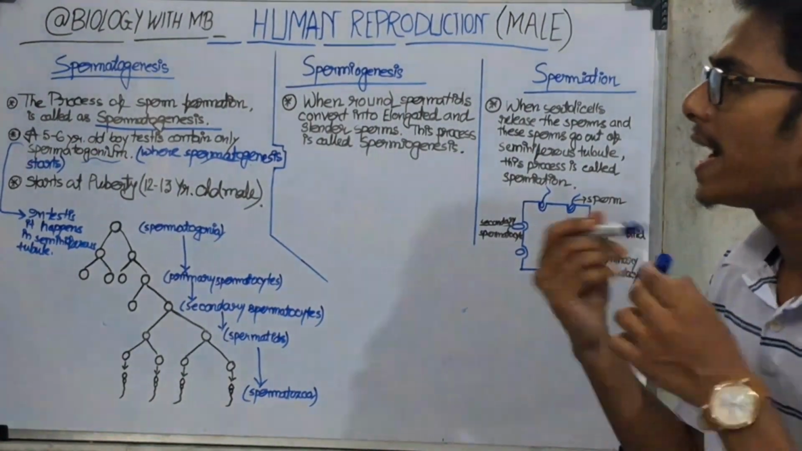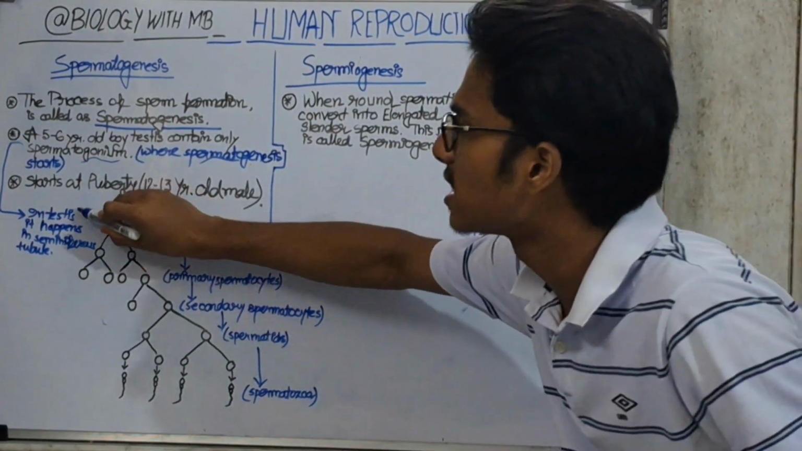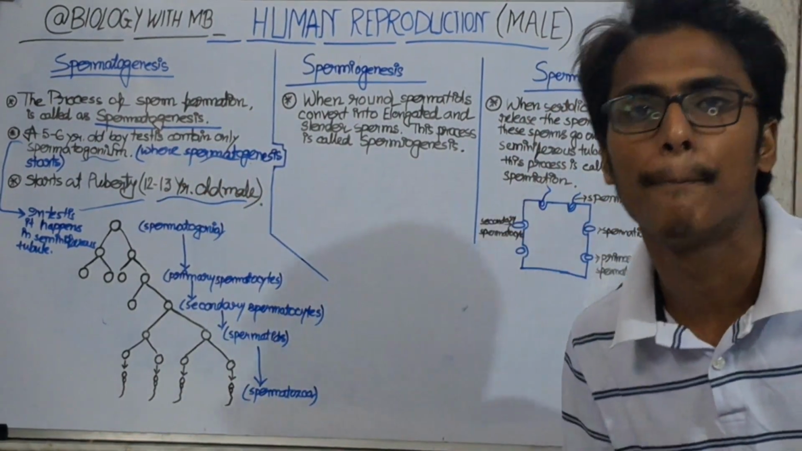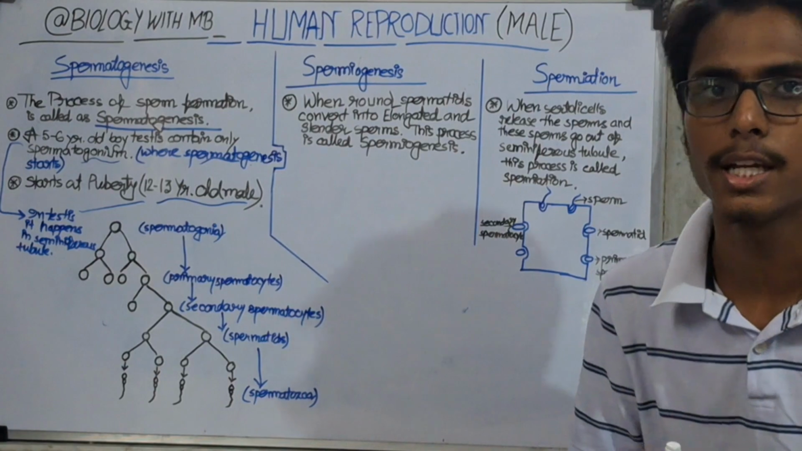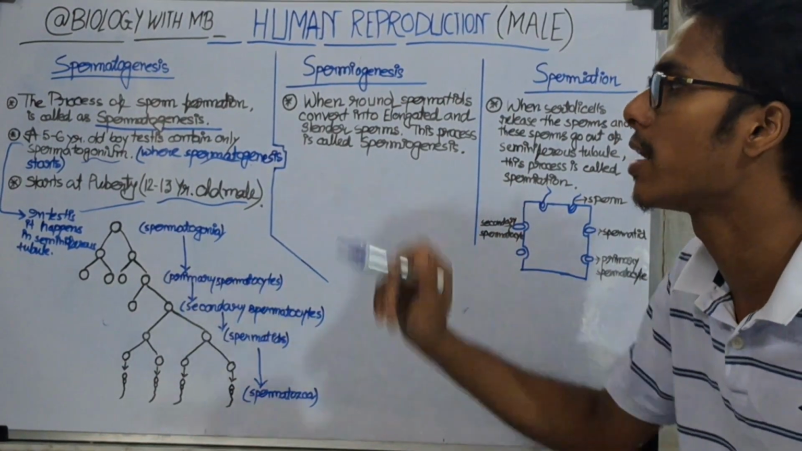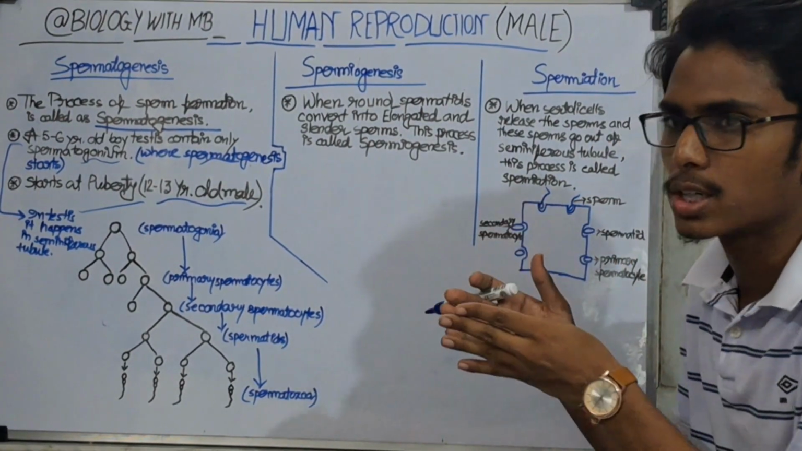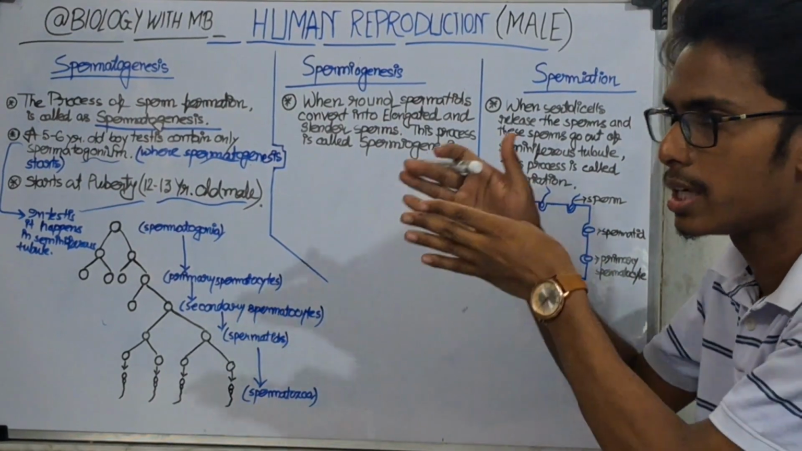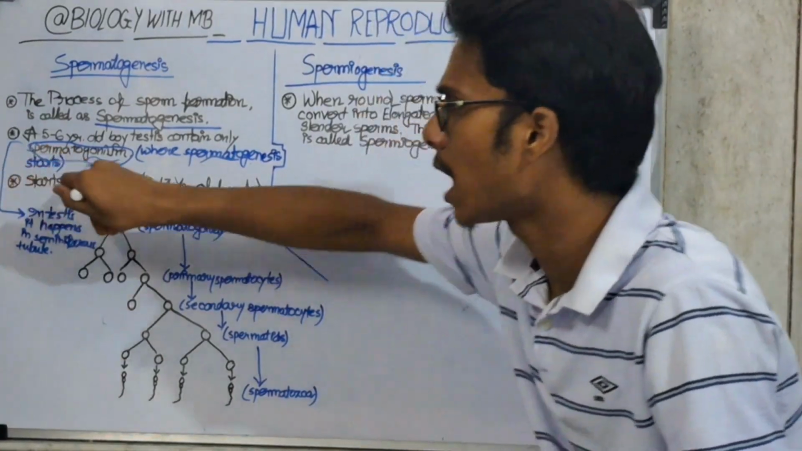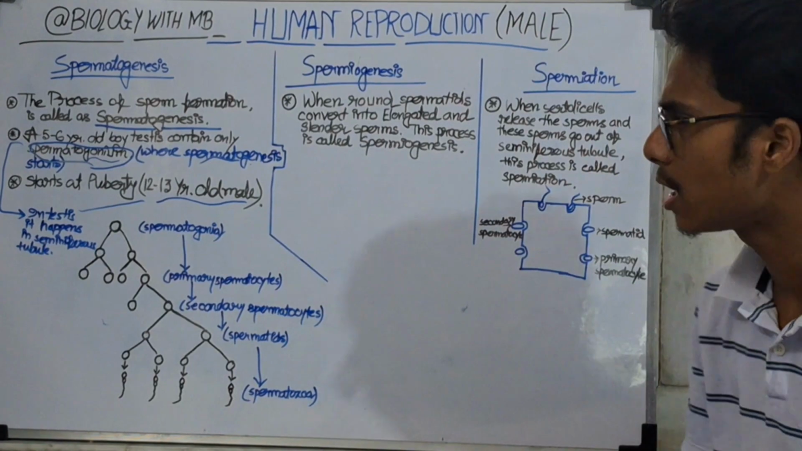And where does spermatogenesis actually start? It starts at puberty, in a 12 to 13 year old male. When a boy is 12 or 13 years old, the spermatogenesis process starts in his seminiferous tubules. When he is an infant, he only contains spermatogonium. Now, what is spermatogonium? That is the question in our mind.